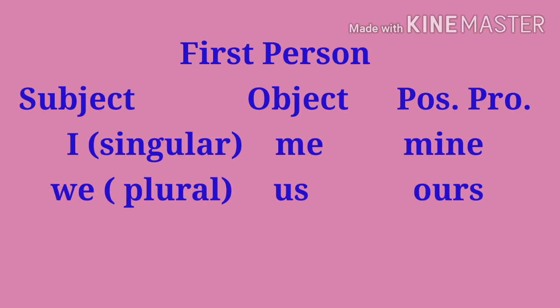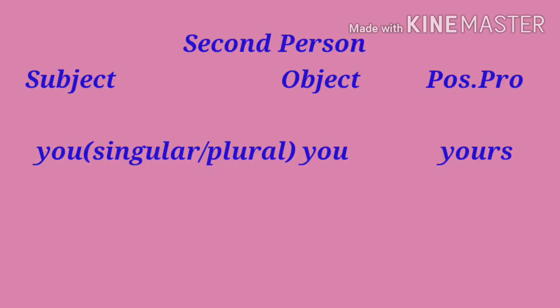Now come to second person. See students, you is used as singular and plural both. So you is used as subject here in both singular and plural, and as object also it is used just like you. For possessive pronoun we are using yours here. So whenever we have the subject you and we want to use object in the sentence, then you will come, and if we want to use possessive pronoun in the sentence, yours will come, and that all belongs to second person.